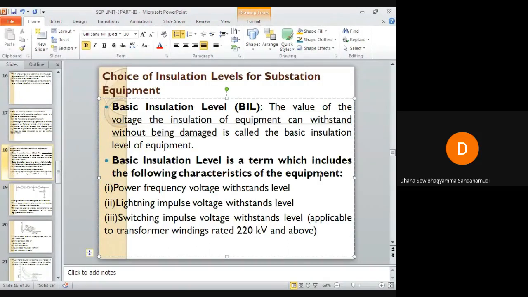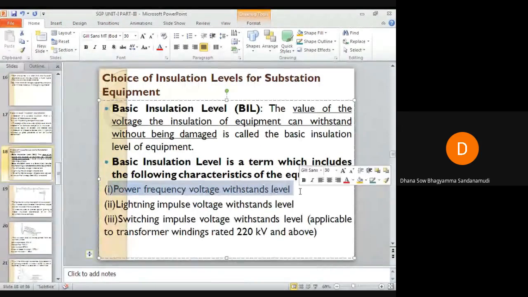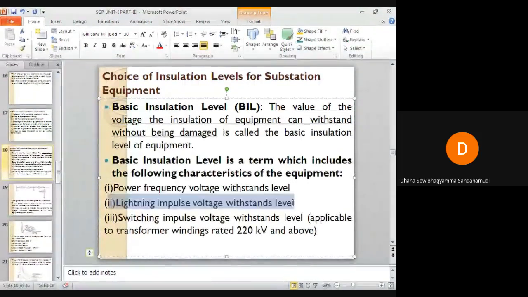The basic insulation level includes some characteristics of the equipment, that is power frequency voltage withstand level, lightning impulse voltage withstand level, and switching impulse voltage withstand level. Yesterday I already discussed all these three terms. So power frequency means what? At normal frequency, when power system equipments are subjected to continuous supply voltage, there should not be any leakage. If proper insulation is given, there will not be any leakage.